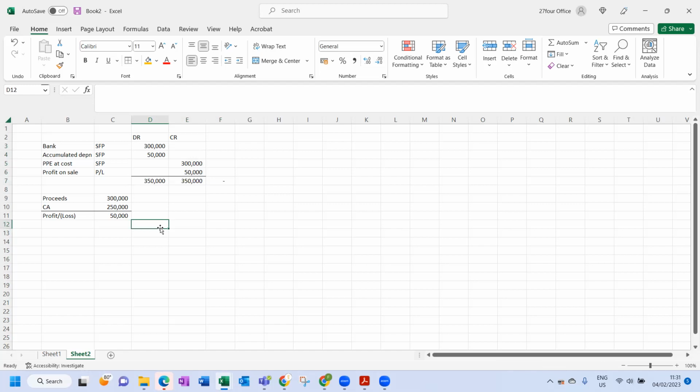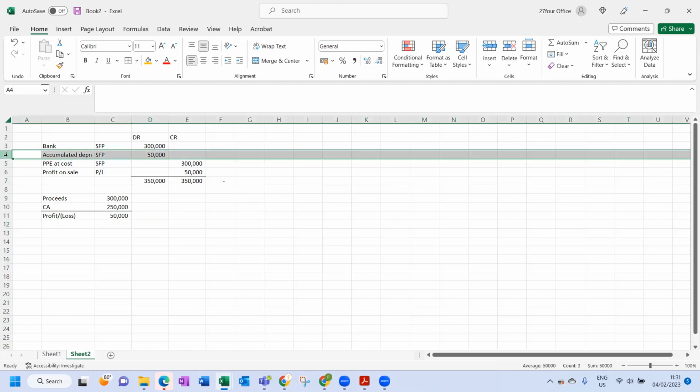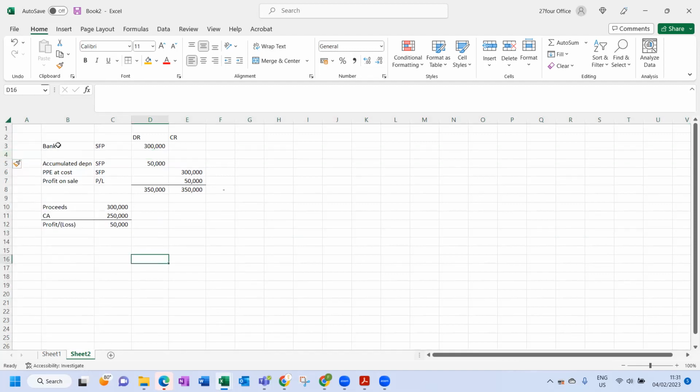So from a finance lease perspective for the lessor, this is the same concept that is happening. The only thing that is different is this aspect over here, the bank. We're not physically receiving cash. We are basically providing them with finance. So all that is going to change is that bank aspect. All we are doing is not reselling the item for cash. We are selling it on credit through the finance lease agreement. That is what the accounting treatment for a lessor in a finance lease is.